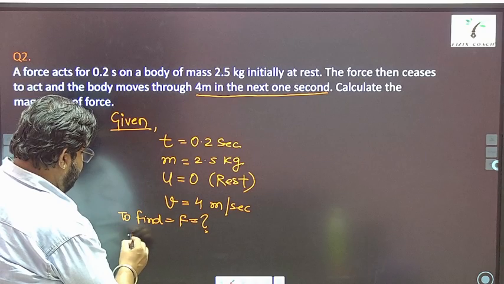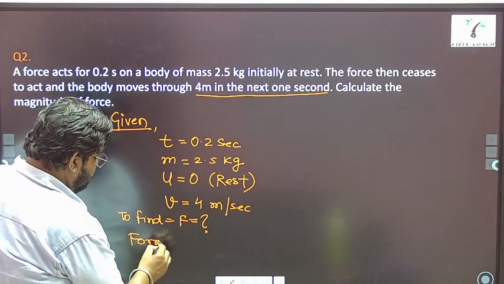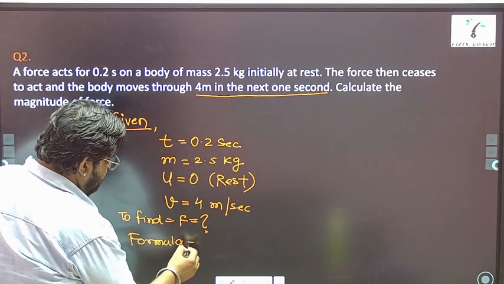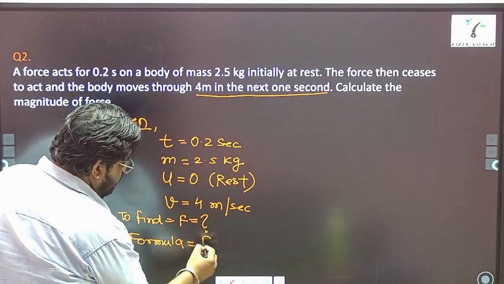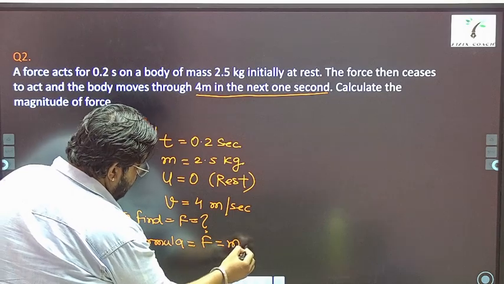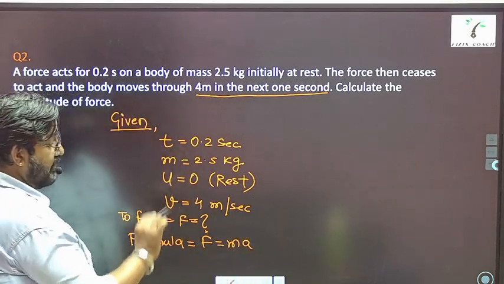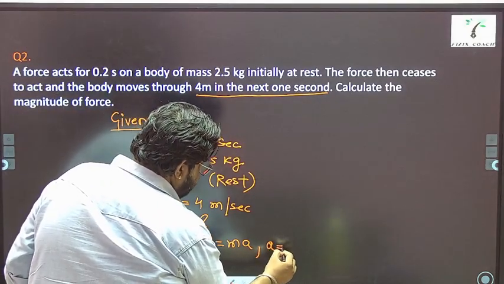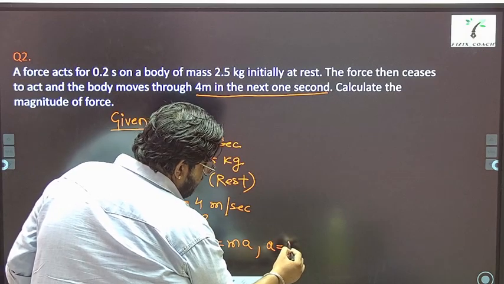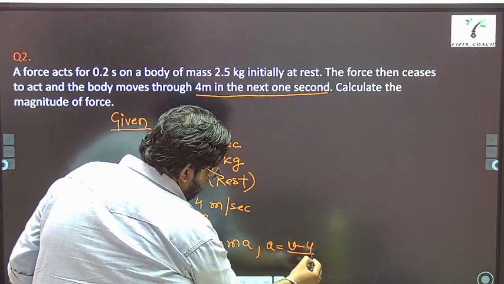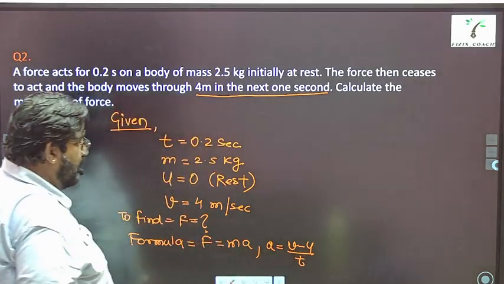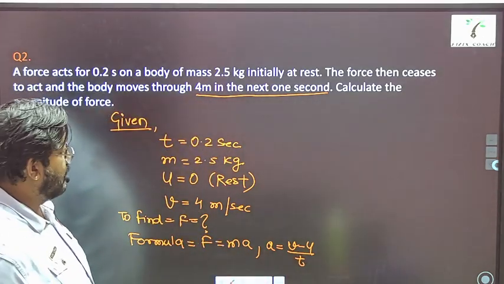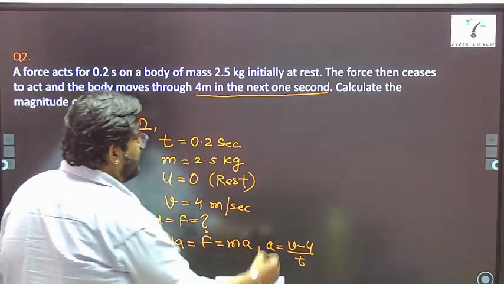Force equals to what? Now, we'll write the formula. Formula is force equals to ma. And here, because acceleration is not given, we'll have to use the formula for acceleration also, which says acceleration is v minus u upon t. Right? So first, now the calculation part.